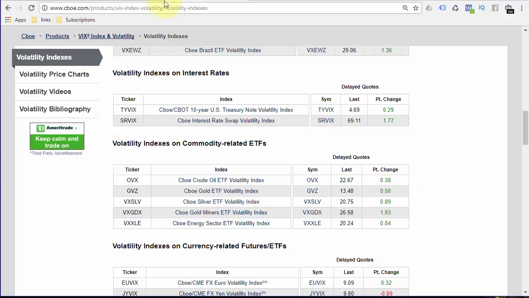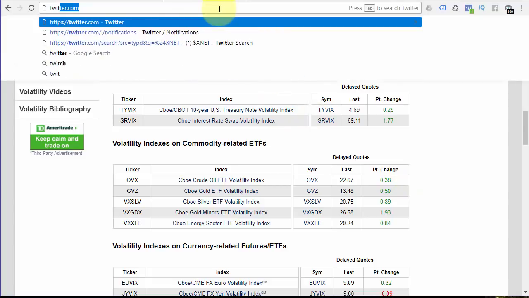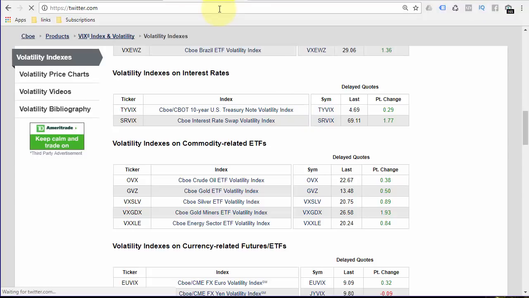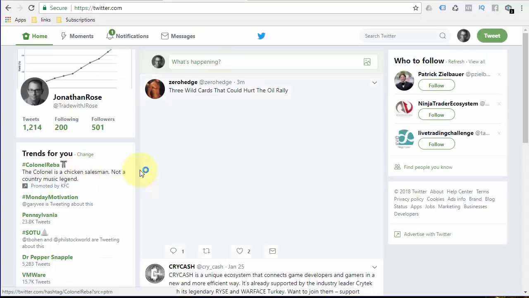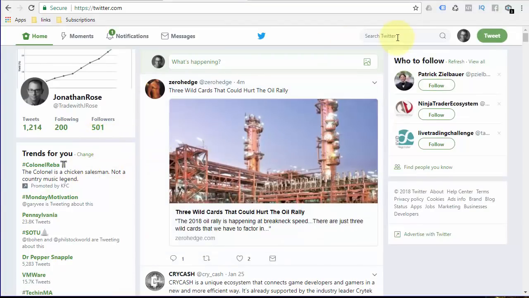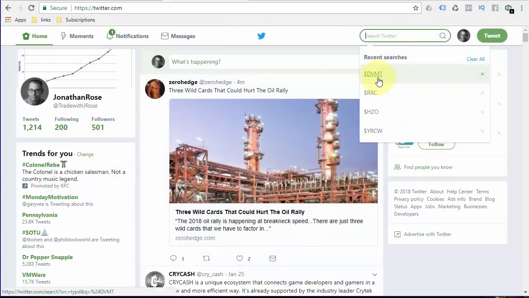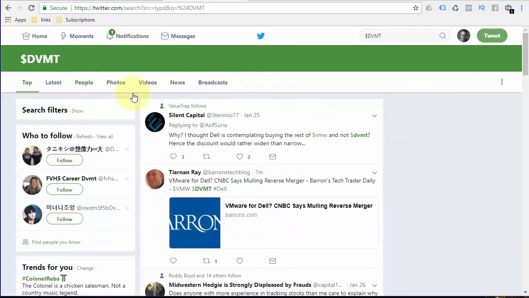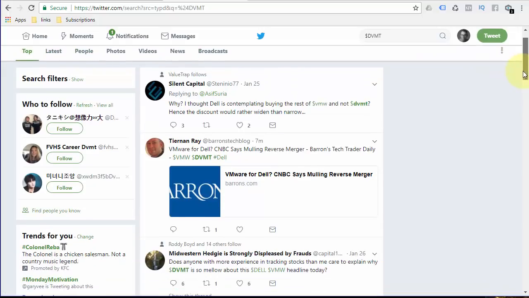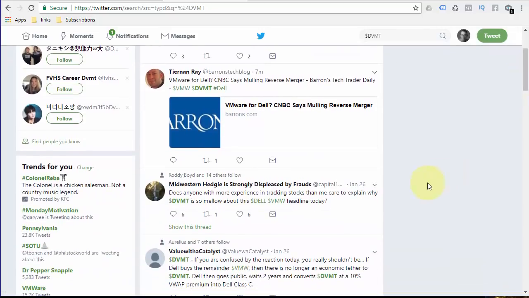The next thing, use Twitter more, guys. So you can use Twitter as a news service. I'm not really active as far as posting, but when I'm searching my names, I always want to go to Twitter and I want to see what people are talking about. You can go top, the latest, scroll down, and use Twitter as a news feed, as a news source. That's how I use it anyway. So number one, CBOE Volatility. Number two, use Twitter.